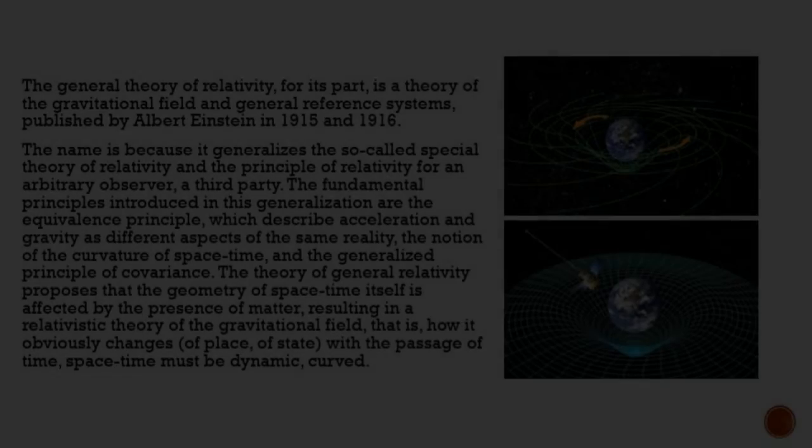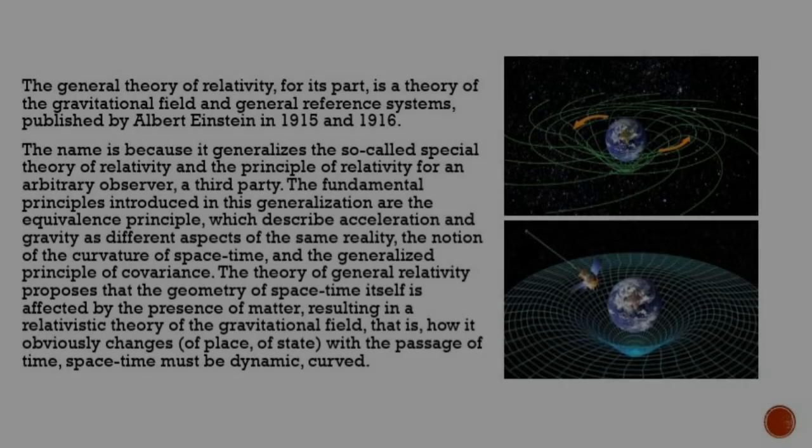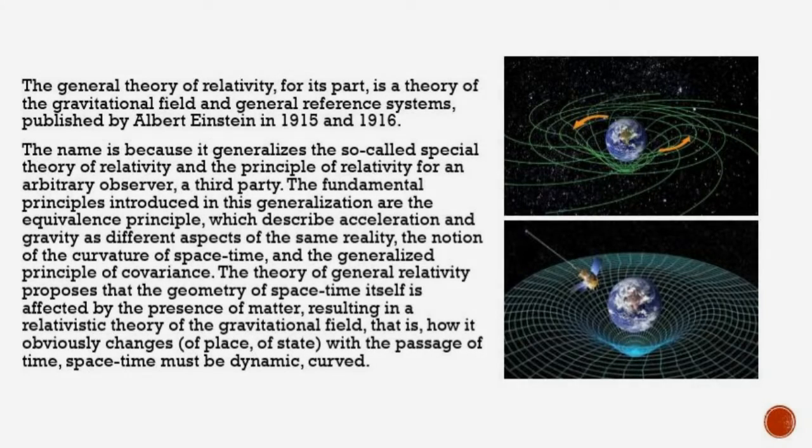The general theory of relativity, for its part, is a theory of the gravitational field and general reference systems, published by Albert Einstein between 1915 and 1960. The name is because it generalizes the so-called special theory of relativity and the principle of relativity for an arbitrary observer.